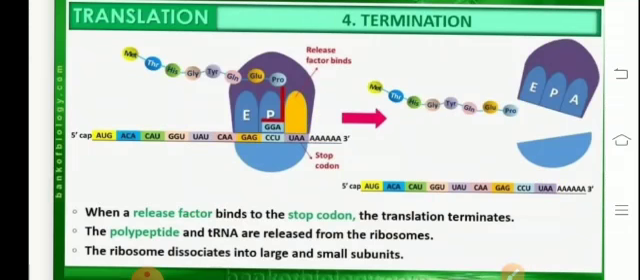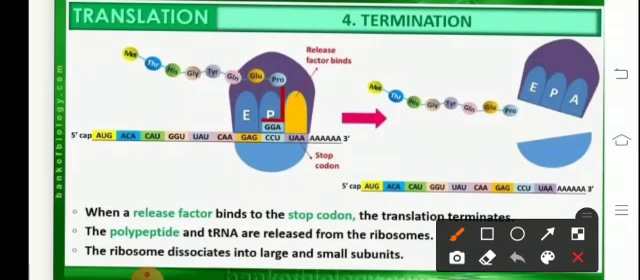Now, as they are not recognized by any tRNA, no aminoacyl tRNA will reach the A site and the chain growth will stop. There are no tRNAs for the stop codons. The polypeptide gets completed after the hydrolysis at the P site. So there will be no tRNA which will come and bind at this site, and the release factors will come and bind. So this complete polypeptide is released in the cytoplasm, and the release factors are GTP dependent.